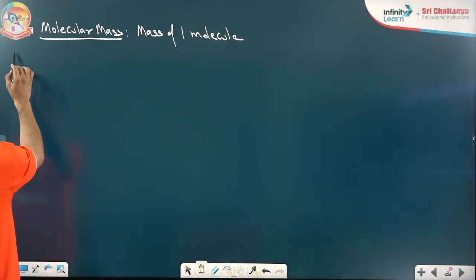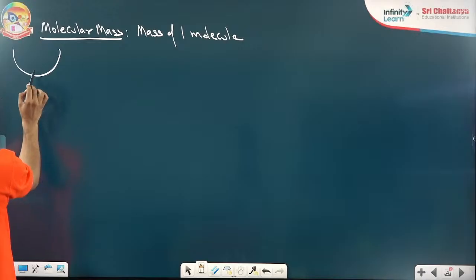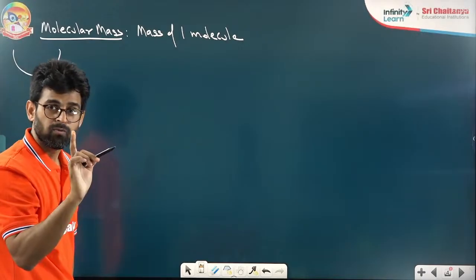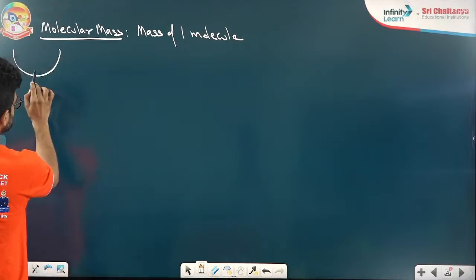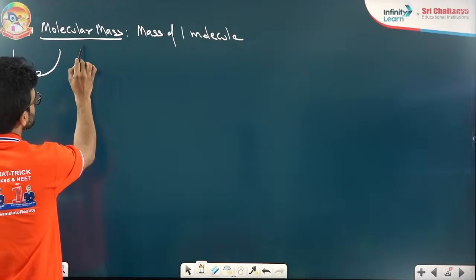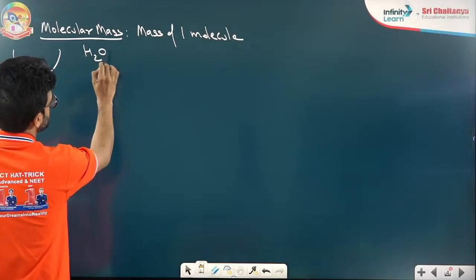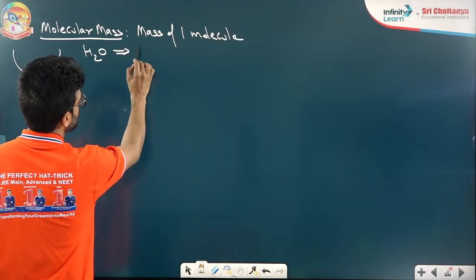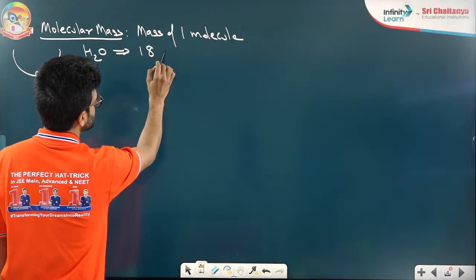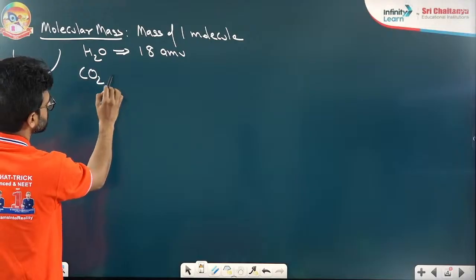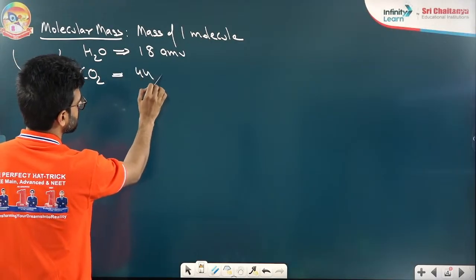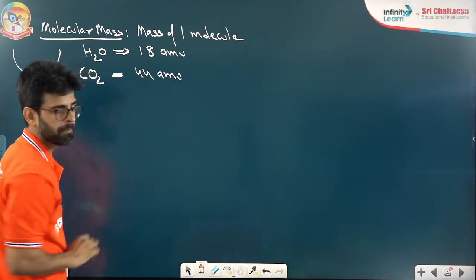Example I am taking here, just to show you, a weighing machine, and we have just one molecule only. Imagine I am having one H2O molecule. How much mass does it have, beta? It is 18 AMU. One molecule of CO2, how much mass? It is 44 AMU.